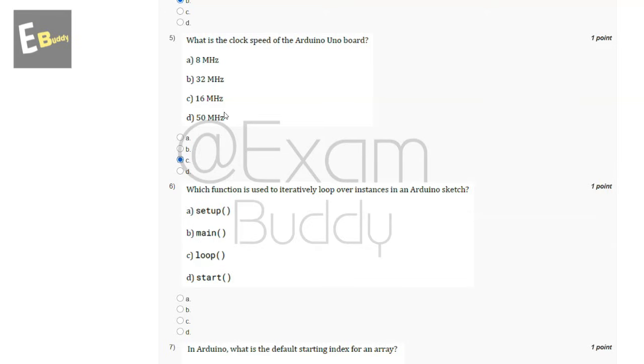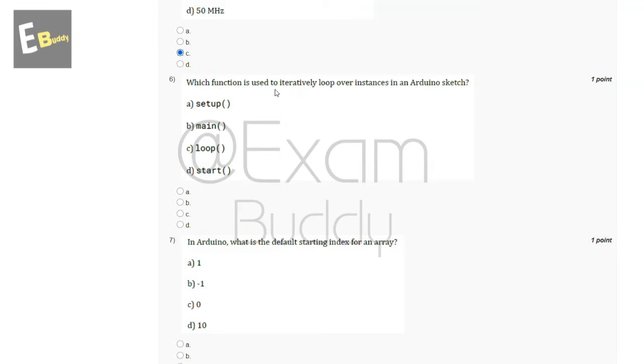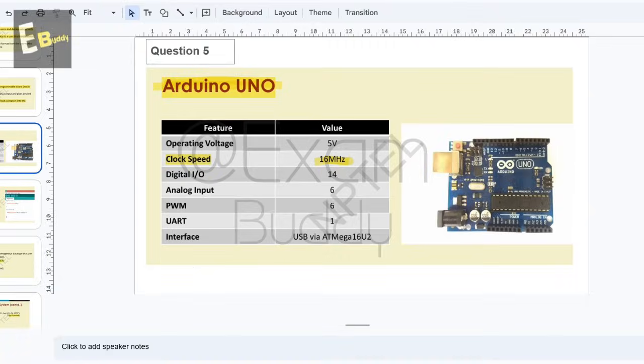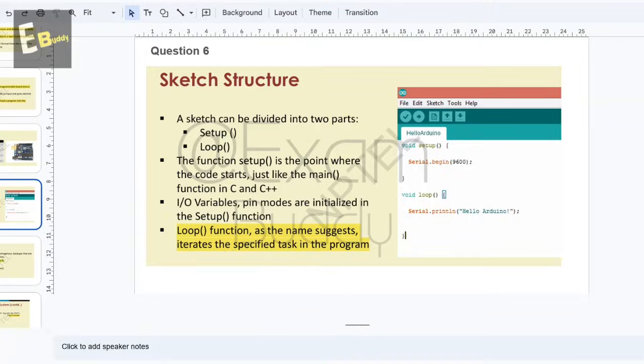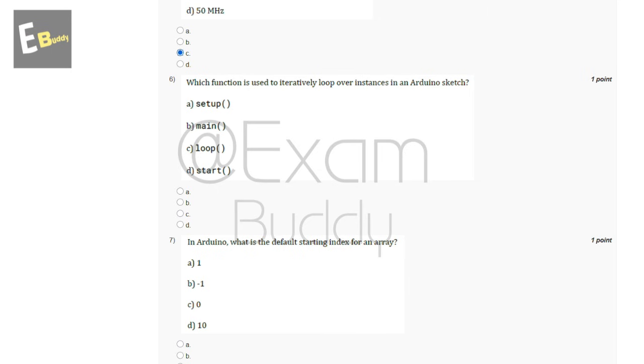And now let's go to our question number 6. Which function is used to iteratively loop over instances in an Arduino sketch? So these are the options, and now let's check the explanation. In explanation, you can see loop function, as the name suggests, iterates the specified task in the program. So the answer of our sixth question is C.